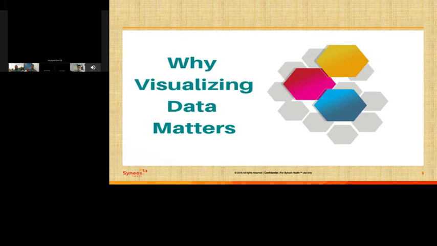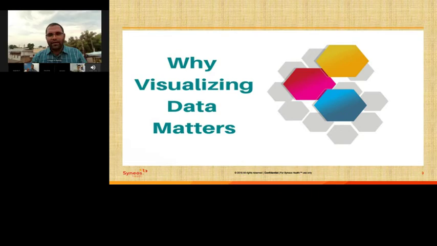So why does data visualization matter? The world produces more than 2.5 quintillion bytes of data every day. And if you look at recent days, like the last 2 to 3 years, almost 90% of the data has been created. With so much data, it is becoming increasingly difficult to manage and make sense of it all. It would be difficult for any single person to wade through the data line by line and see distinct patterns and make observations.